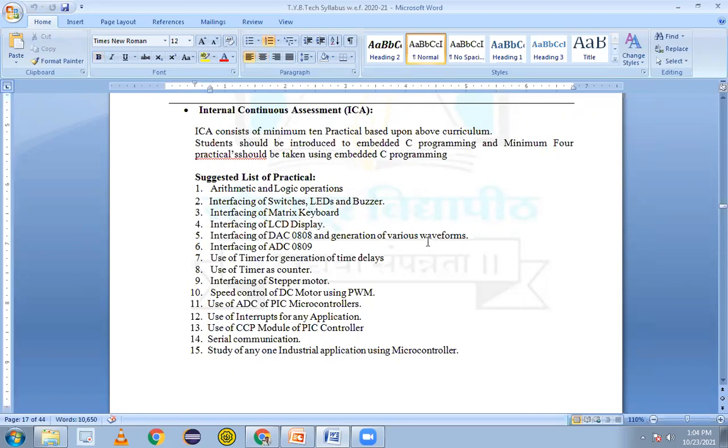So I was discussing the interfacing of DAC, that is digital to analog converter, with the controller, and why we need it. I told the reason: the output of the controller is digital, but we require the output in analog format. Then the sixth experiment is going to be interfacing of ADC 0809. Simple example: anywhere we can see nowadays, because of the pandemic situation, we are sensing the temperature of the person, human body temperature.